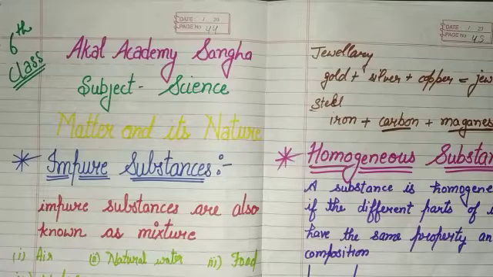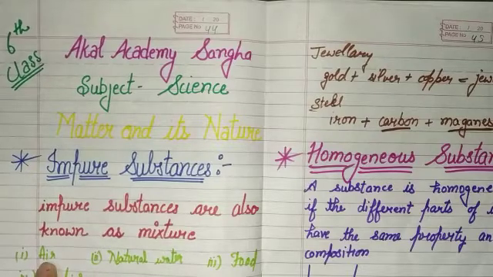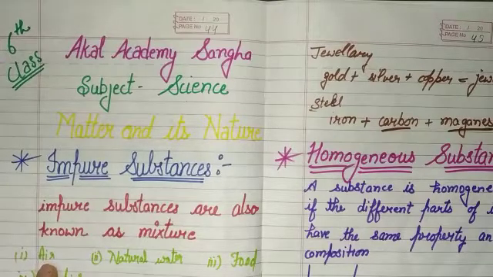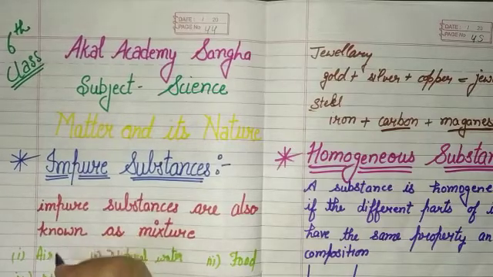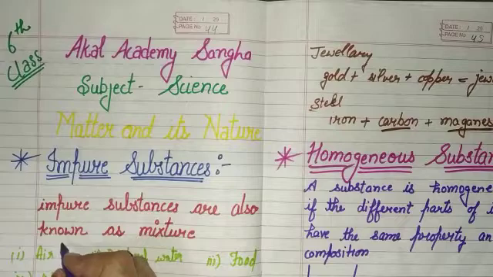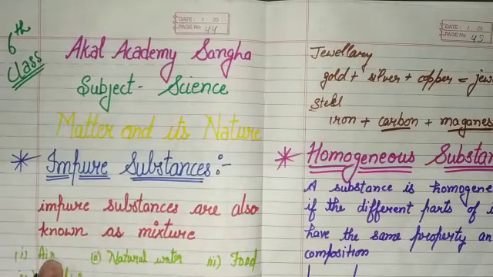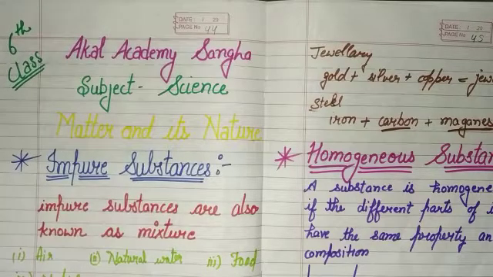Same like this, there are more mixtures. Air is also a mixture of elements and compounds. In air, oxygen and nitrogen are elements, and compounds are carbon dioxide and water vapors.